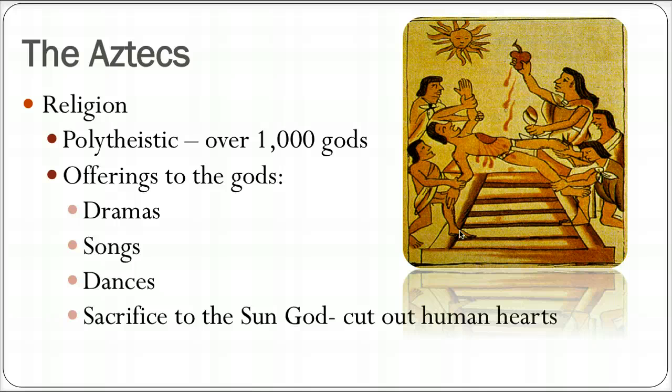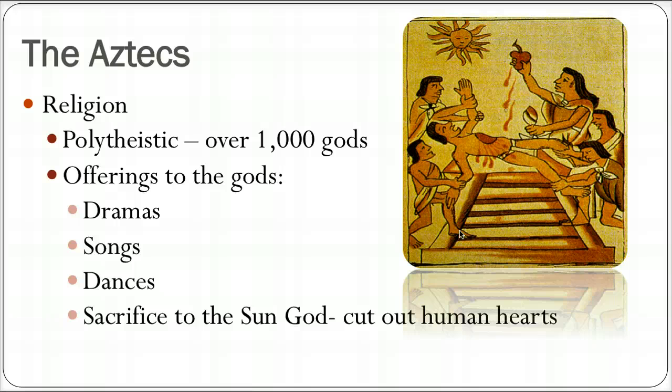But one of the most unique ones, and this really stands out in comparison to the Mayas, is they were far more into human sacrifice. And so they would sacrifice to the sun god. You'd see them cutting out the hearts. I mean, they literally believed that the sun would not rise again if they did not have these human sacrifices.